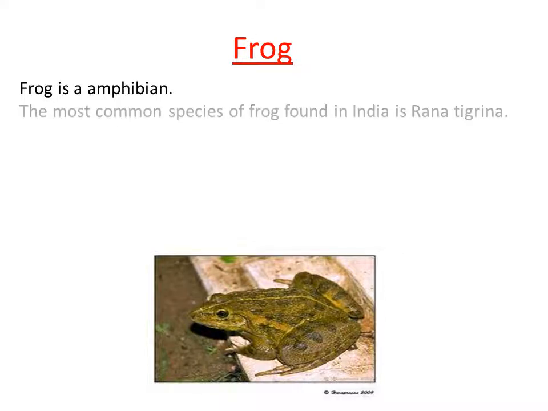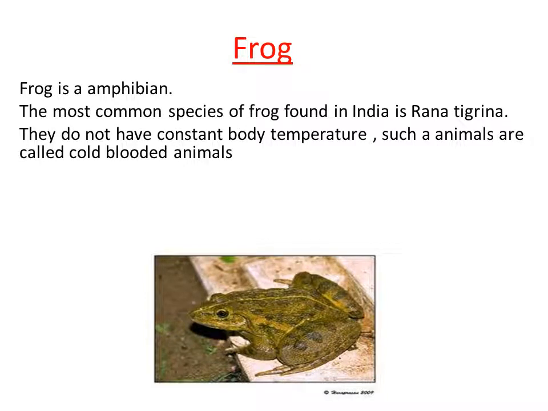So the most commonly known species of frog found in India is Rana tigrina. So this is very important. So now in this class we are going to study about the Rana tigrina. Clear?